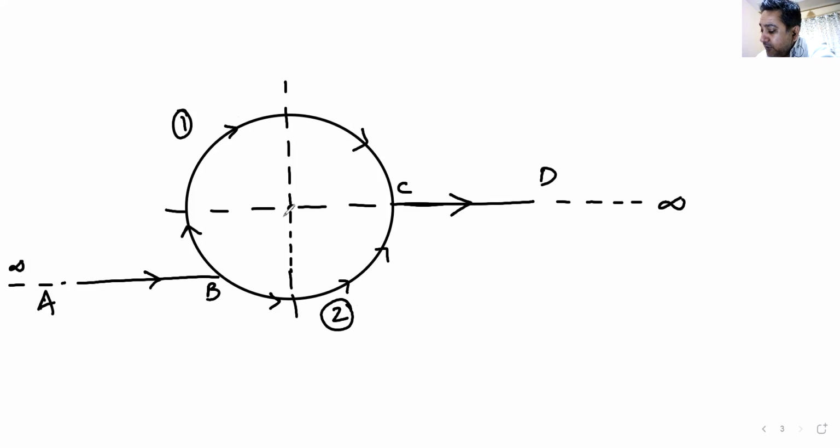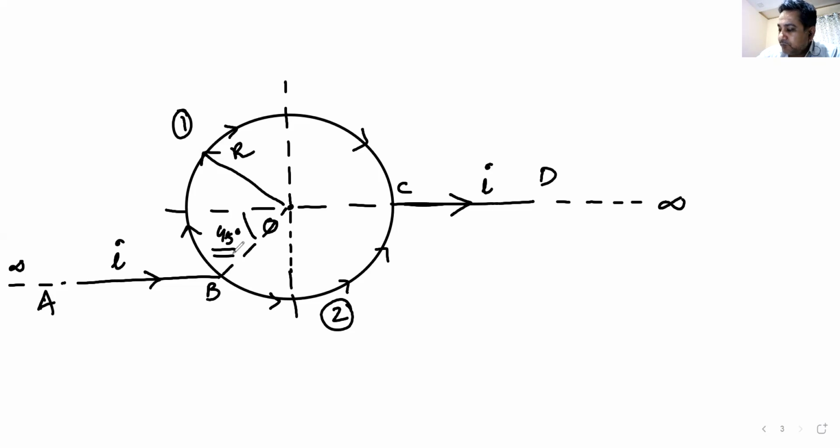How will you find out the magnetic field at the center of this loop? Let us say the radius of the loop is R and current in the wire is I. What will be the magnetic field at the center of the loop O? Can anyone tell me? You will say, sir, tell us the angle. So I'll tell you one angle. Let me call this angle 45 degrees. What is the magnetic field at the center? Are you getting the point?